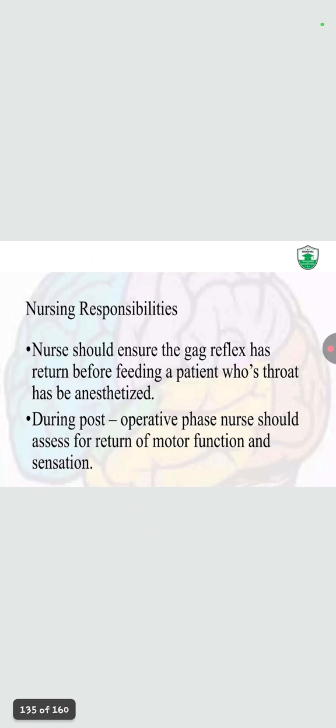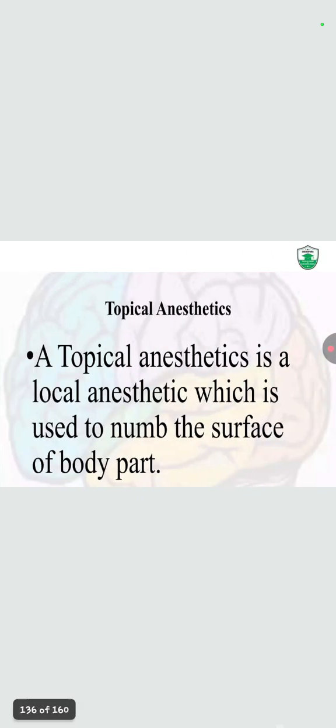Nurse responsibility: they should ensure the gag reflex, or pharyngeal reflex, which restricts the entry of any foreign particles, has returned before feeding patients whose throat has been anesthetized. During the post-operative phase, the nurse should assess for the return of motor function and sensations.